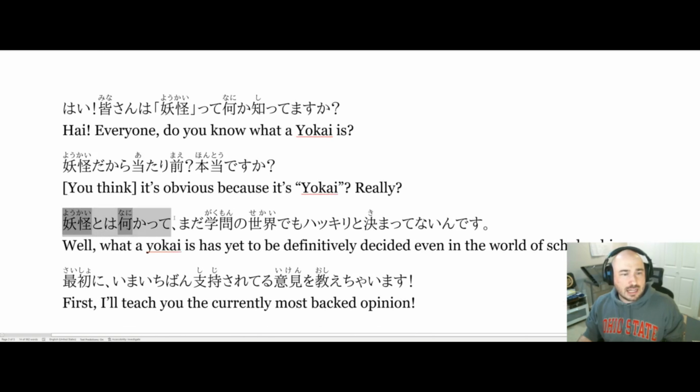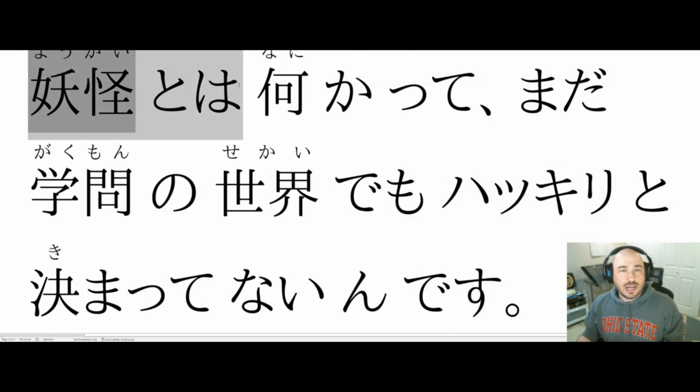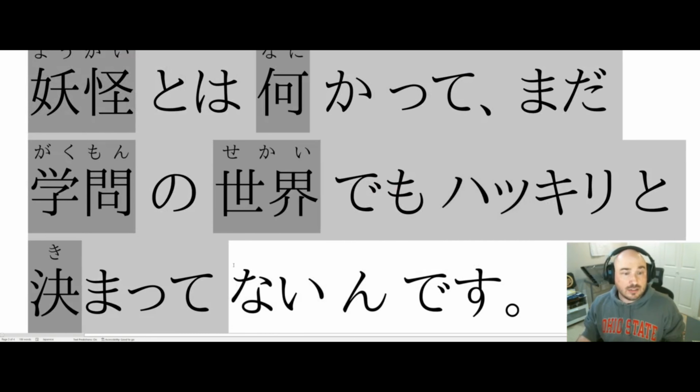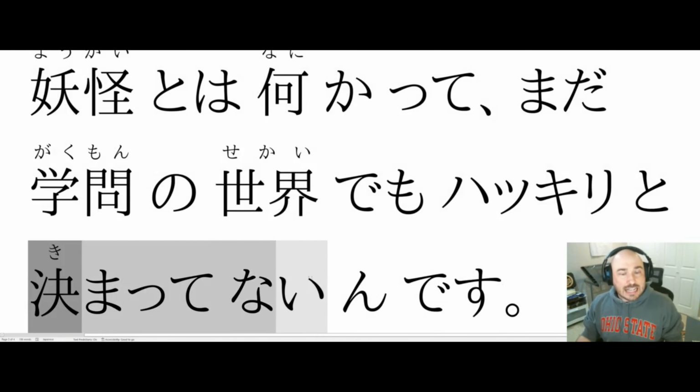Yokai to wa nani ka te mada gakumon no sekai demo hakkiri to kimatte nai n desu. That's a translation, and it's hard to read, so let's make it big. Here we go. Yokai to wa nani ka te mada gakumon no sekai demo hakkiri to kimatte nai n desu. All right. Kimatte inai. This is the chief verb of the sentence.